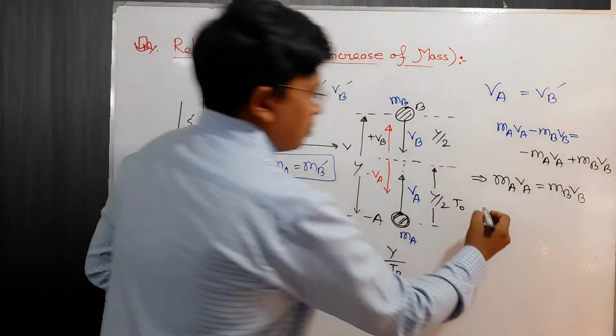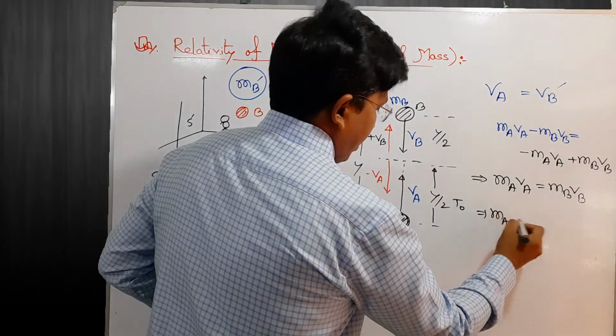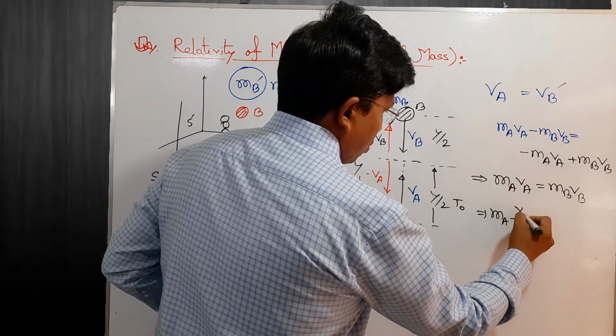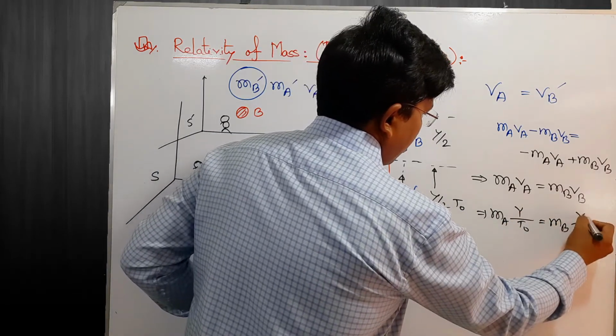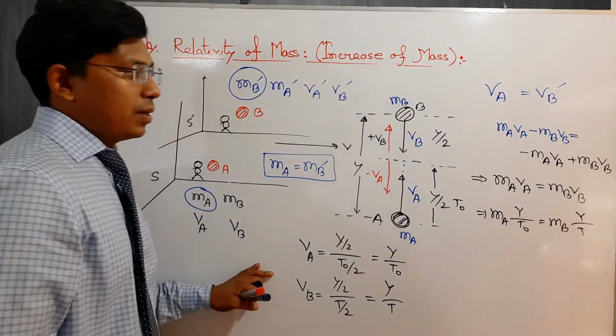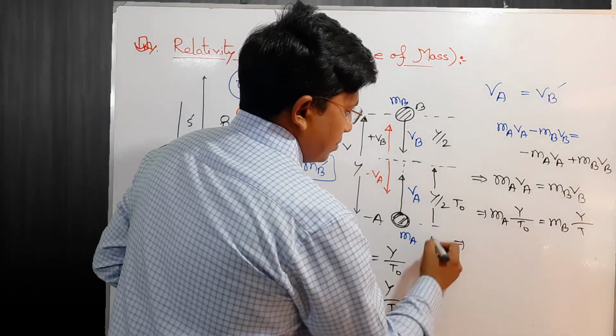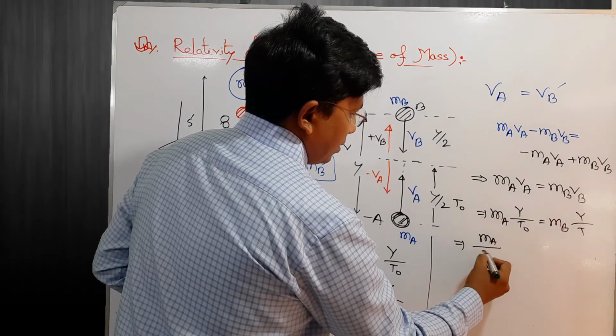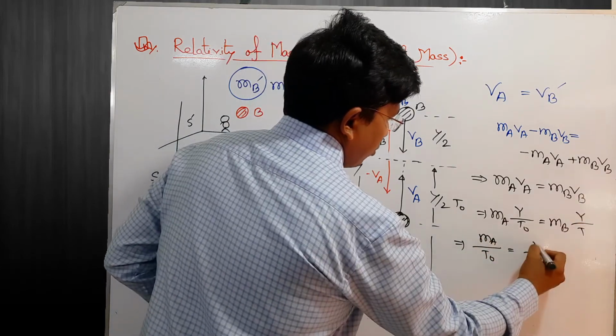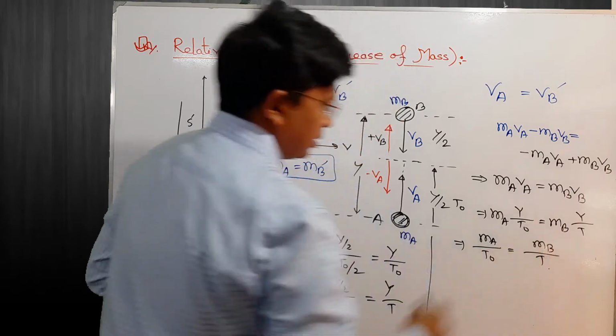Placing these two data here, ma y by t naught and mb y by t, we find the final equation: ma t naught equals mb t.